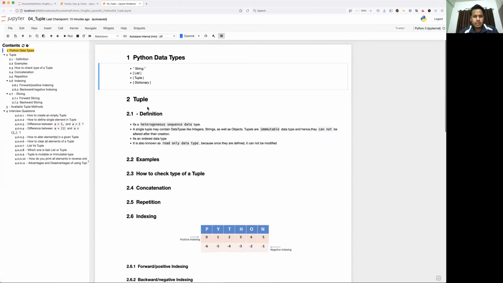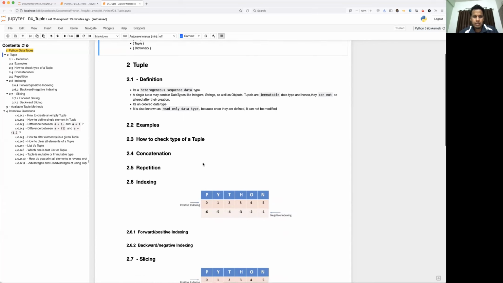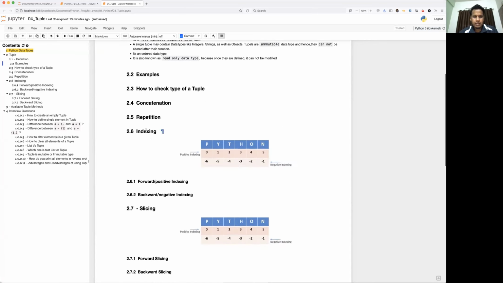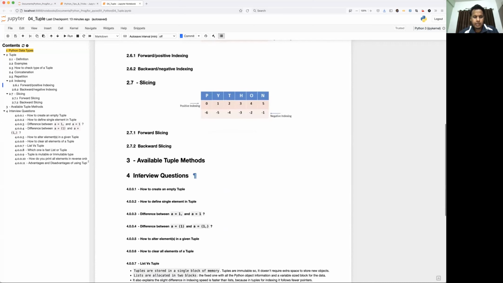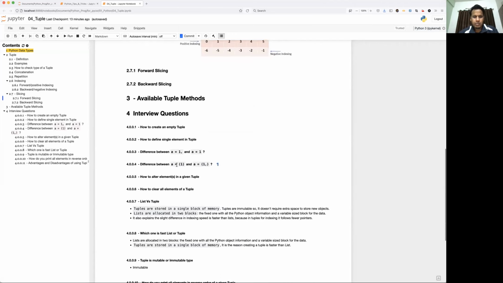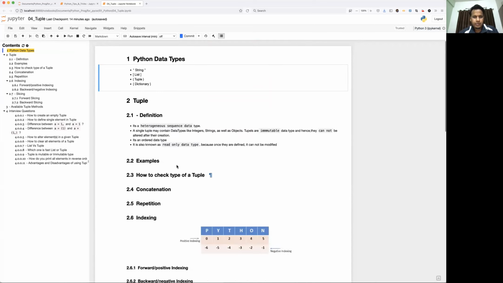Okay, so we'll be seeing the tuple definition and a lot of examples, how to check the type of tuple, and a couple of tuple operations like concatenation, repetition. Then again, we'll be seeing indexing and slicing, what we have done in string and list. Then we'll see what all methods are available. Very limited methods because it is a read-only tuple, which I'll talk about. Though it is a very small topic, a lot of interview questions will be arising in this data type. So we'll see one by one.